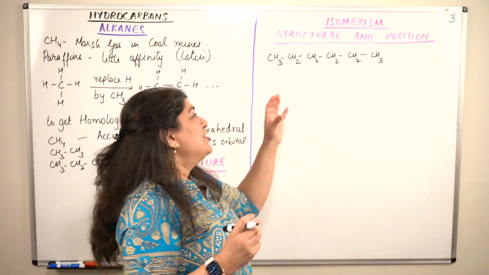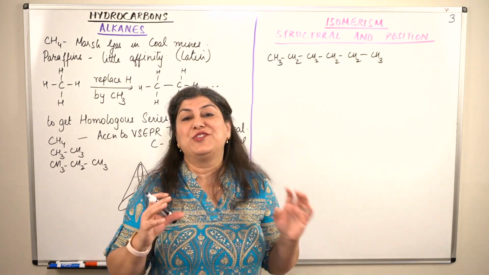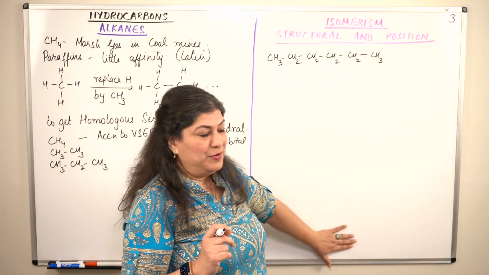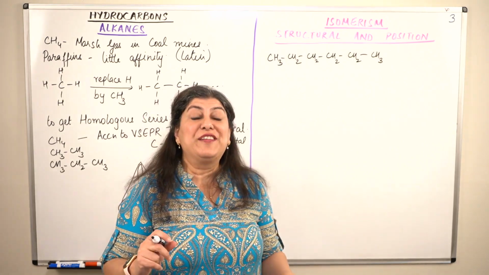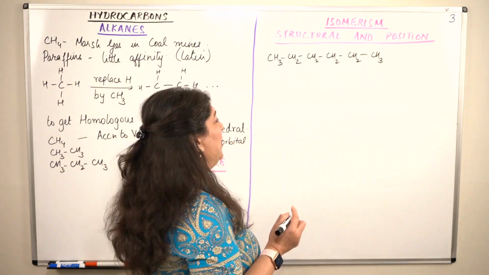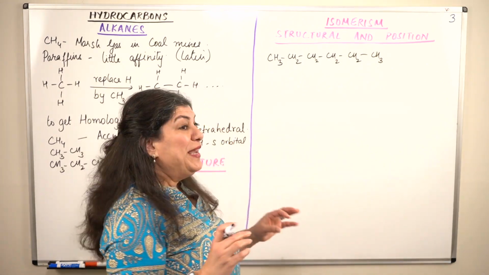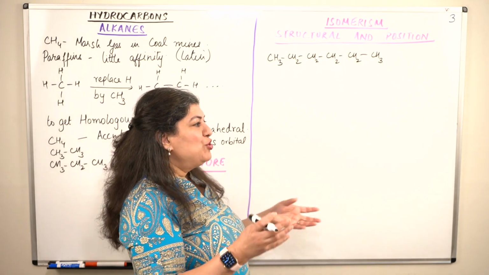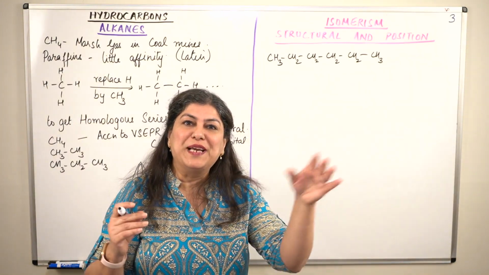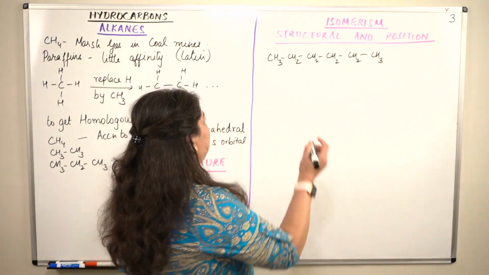It is such fun to write down the isomeric structures. Once I'm done with the isomers of hexane, I would encourage you to try making isomers of heptane and octane too. You're going to have real fun with it. Why? Because sometimes you think you made a new structure, and when you count from the other side while naming it, it happens to be the same compound.